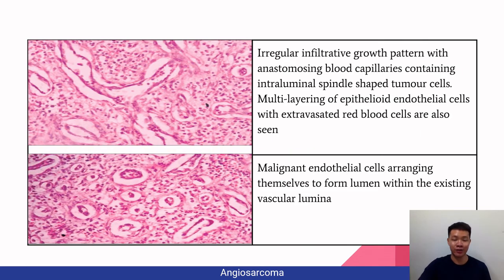In the histopathological findings, you can see an irregular infiltrative growth pattern with anastomotic blood capillaries containing intraluminal spindle-shaped tumor cells, which can be seen here. There is also multi-layering of epithelioid endothelial cells with extravasated red blood cells. There are also malignant endothelial cells arranging themselves to form lumen within the existing vascular lumina.